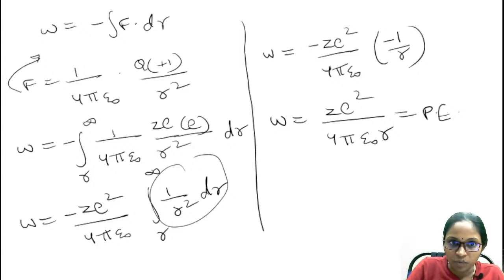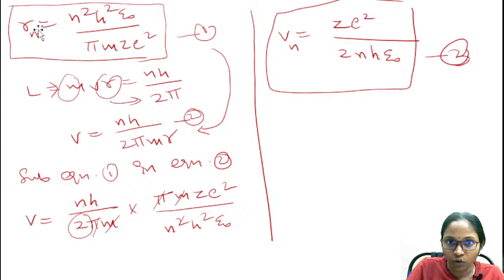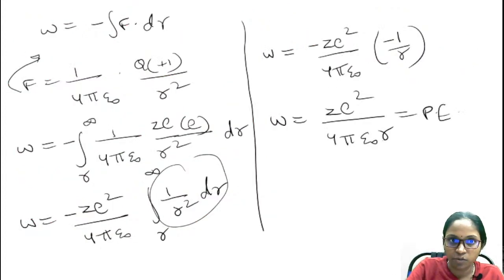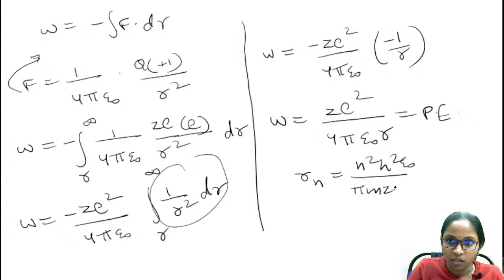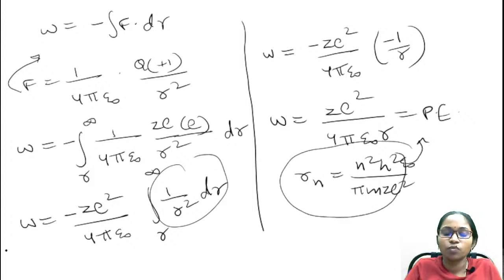And from the radius equation, I am going to substitute this r value in this equation. What is the r value for the nth orbit? It is n square h square epsilon naught by pi m Z e square. You just substitute this in the above equation and solve this. I will give you a minute.